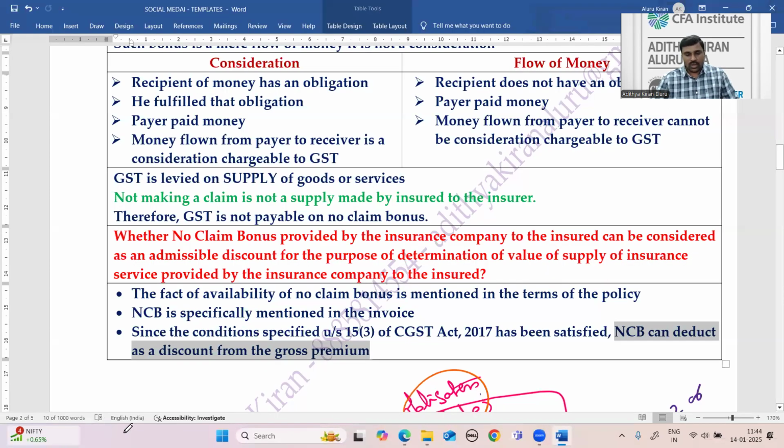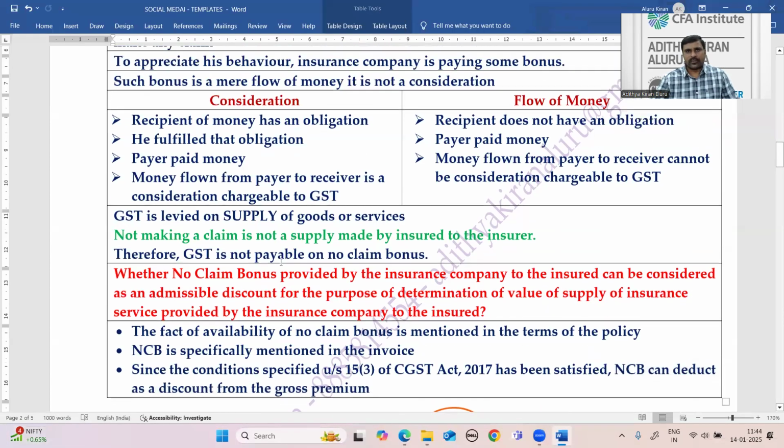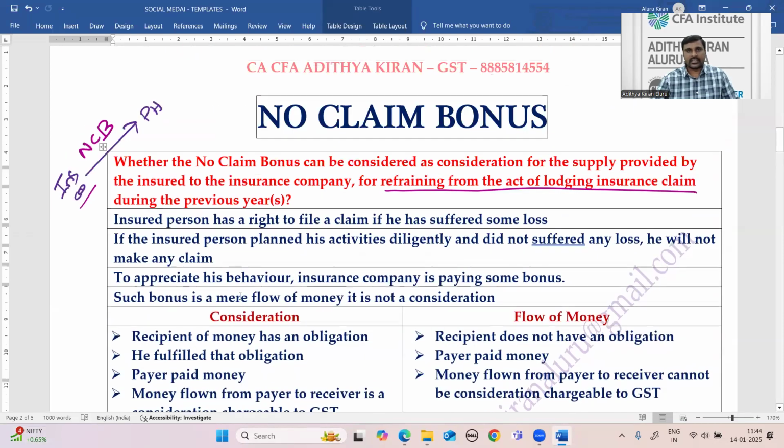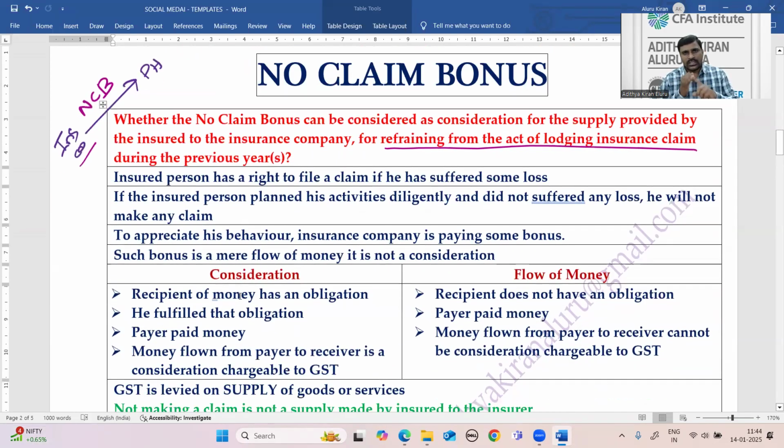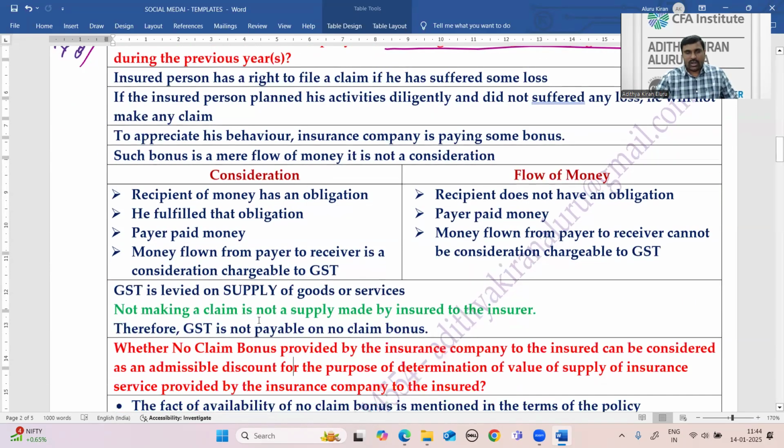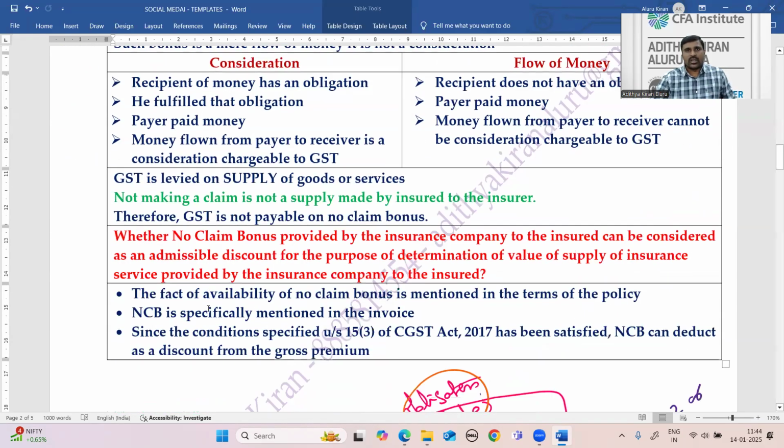So these are the two clarifications given by the CBIC, the Central Board of Indirect Taxes and Customs. The first thing is that no GST is payable on no claim bonus. In addition to that, on the gross premium, GST is payable after the no claim bonus is deducted. So there are two advantages. There is no GST at all on the no claim bonus, and whatever the gross premium is, you can deduct the no claim bonus from it. Accordingly, you need not pay any GST on the no claim bonus.